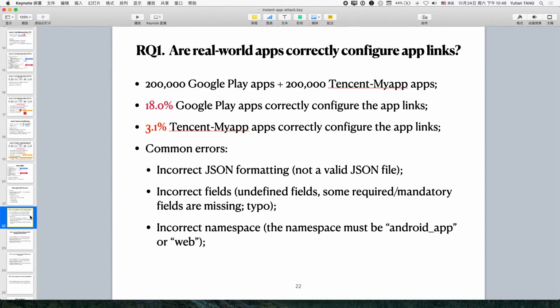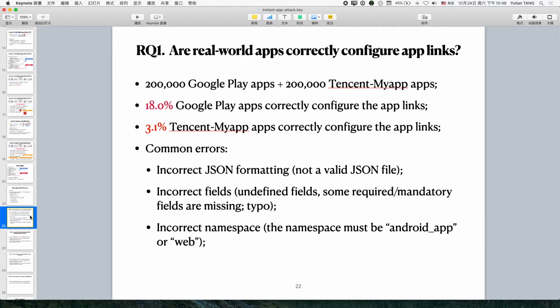In the first research question, we see whether the existing apps are correctly configured their app links. We found around 80% Google Play apps correctly configure their app links. Around 3% Tencent apps correctly configure their app links. Here we list several common errors: incorrect JSON format, incorrect fields, incorrect namespace.